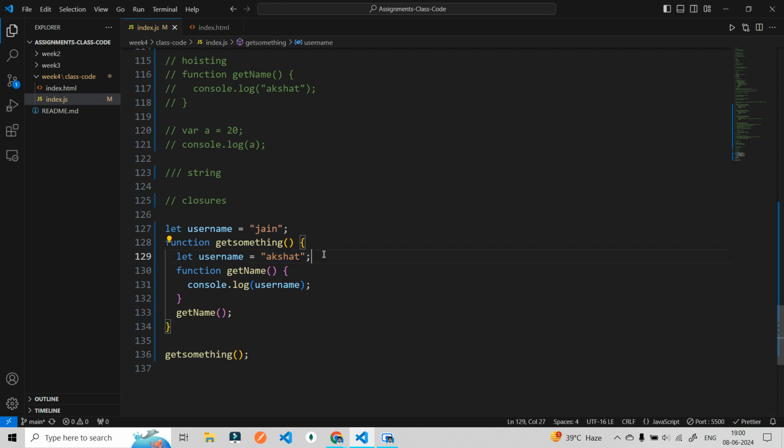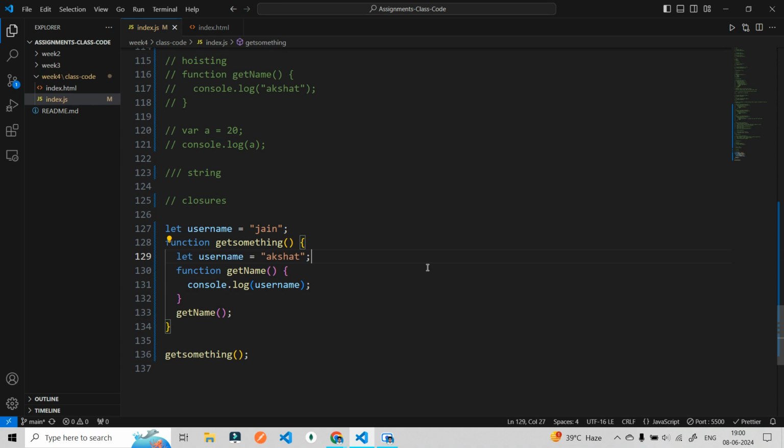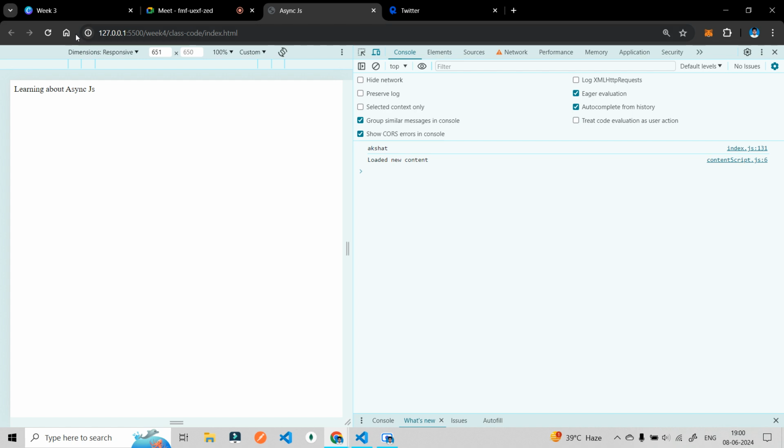Akshat. Okay. Mudit, what about you? You can write in chat. Okay, Jen. Okay, okay. Let's see what it will give me. Let me refresh this. It is giving me Akshat.